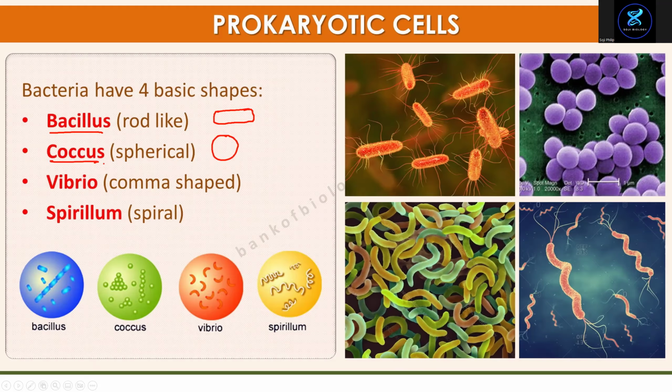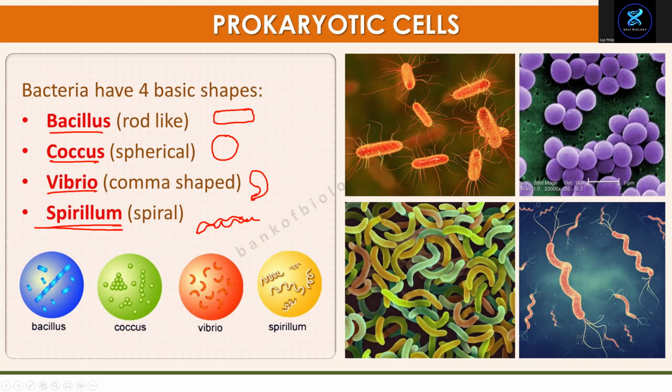Vibrio means it looks like a comma, so comma shape. Spiral shaped is spirillum. Bacillus, coccus, vibrio, and spirillum.